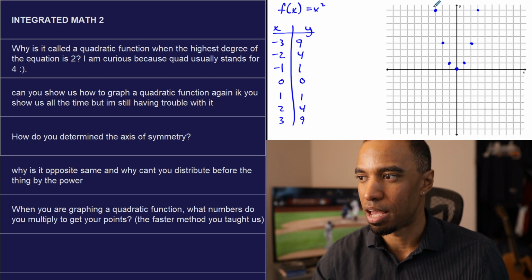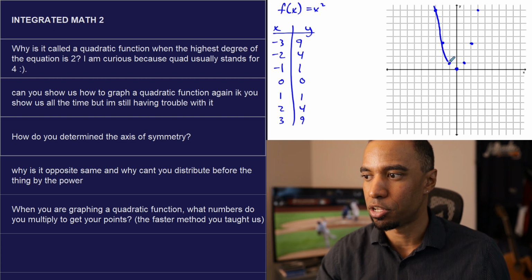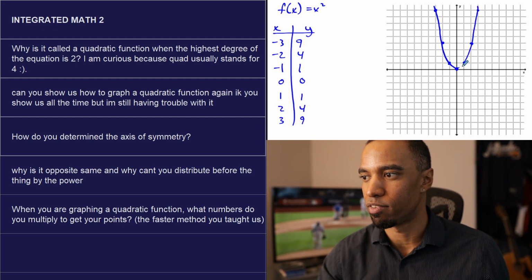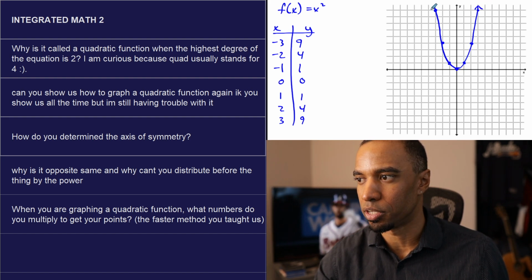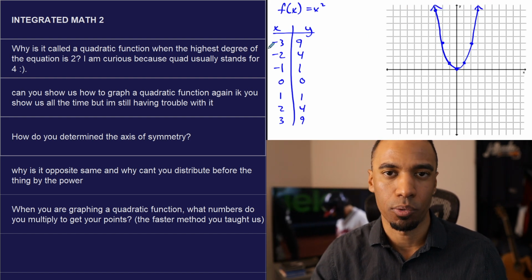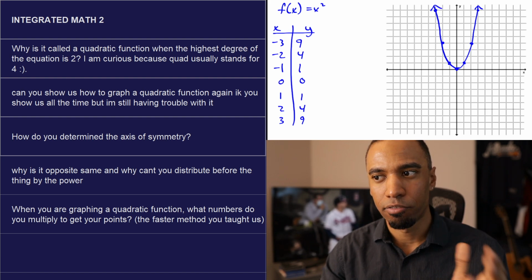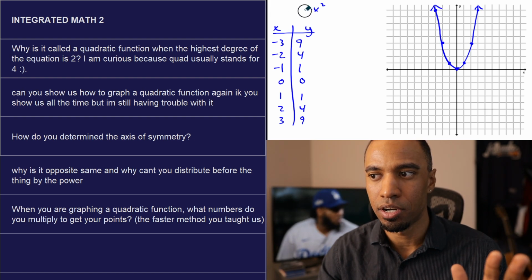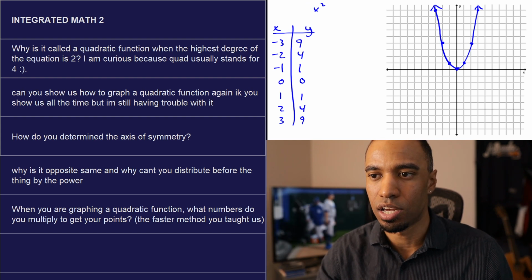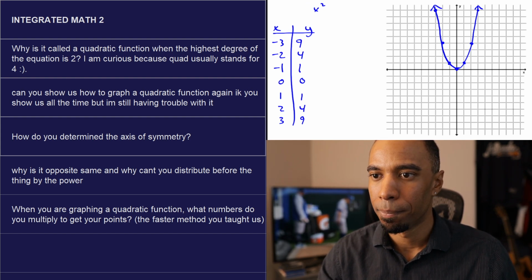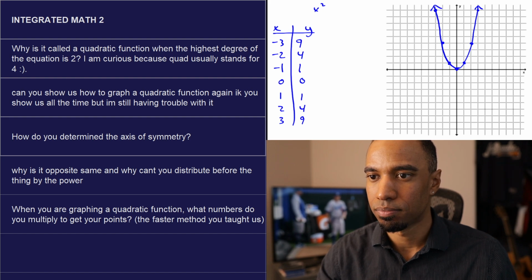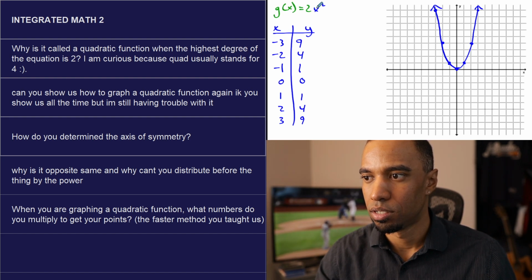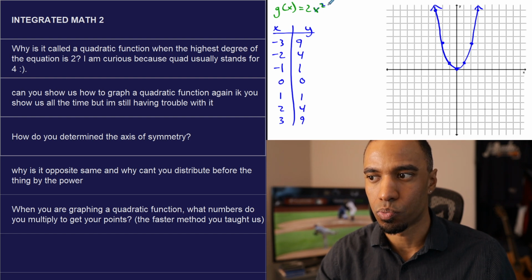This is the parent function, f of x equals x squared. Just like any other transformed function, you can always use a table if you want to plug it in. Just make sure you know your order of operations, use parentheses, and you're good to go. Now, you're probably asking, how do I do it without a table? It comes from understanding the parent function 1, 1, 2, 4, 3, 9, because that is the behavior of quadratics in and of itself. So let's look at a new one. Let's look at g of x, and let's call it 2x squared. And this is kind of what we did in the notes as well.